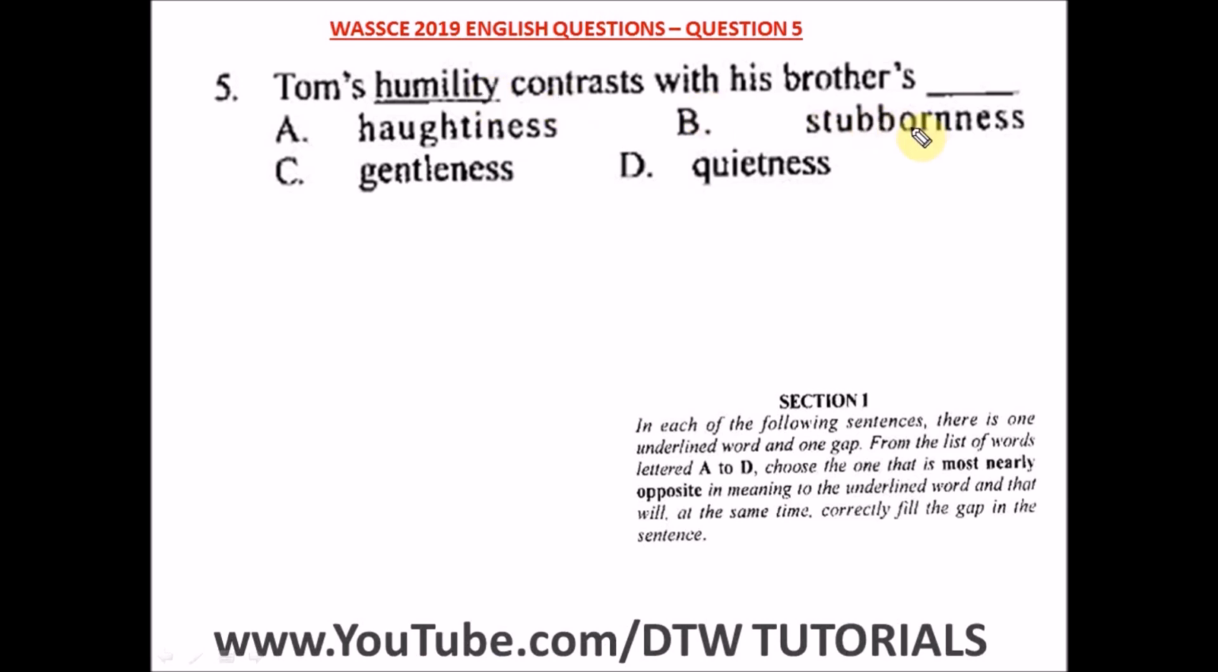Back to humility: it's not the direct opposite. Gentleness, no. Quietness, no. I think the best word here is haughtiness. You're high-minded. Humility means low-minded; you're modest in the things you do. But haughtiness means you're arrogant. You're high-minded. So the best option here, which is opposite in meaning to humility, will be haughtiness, which is option A.